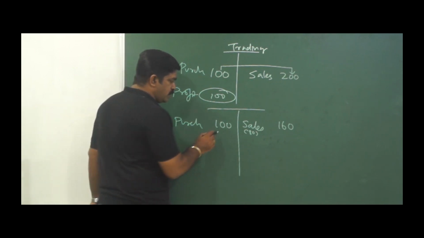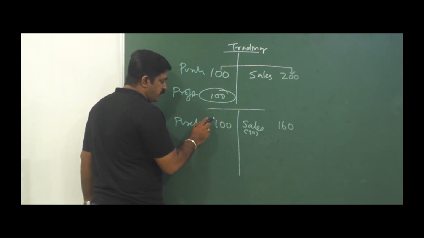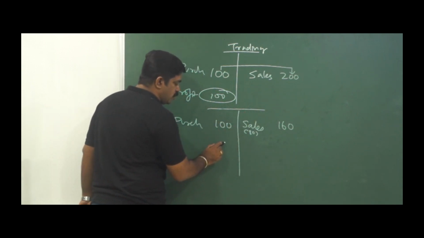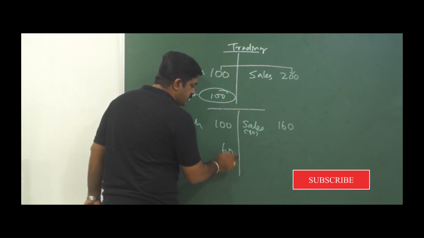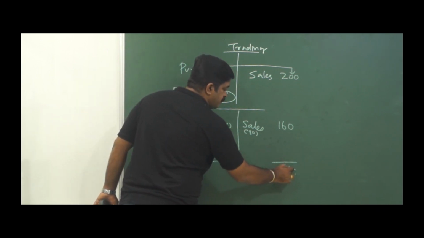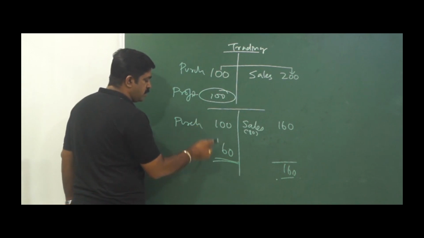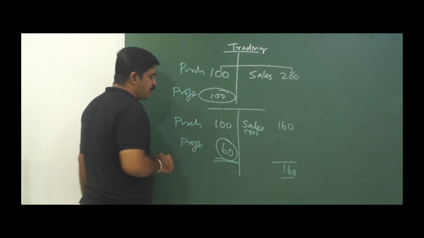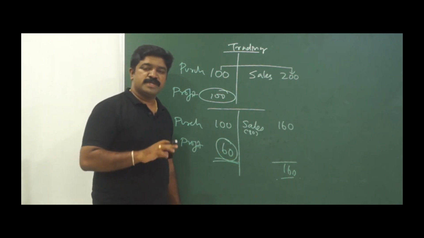Now you try to find out the profit. What is your purchase? 100. What is your sales? 160. So do you mean to say the profit is 60, because your total sales is 160 and your purchases are 100? If you come to that conclusion that your profit is 60, then I would say it is no.